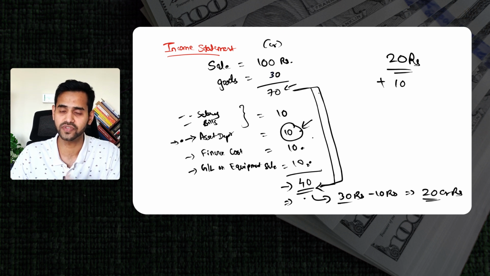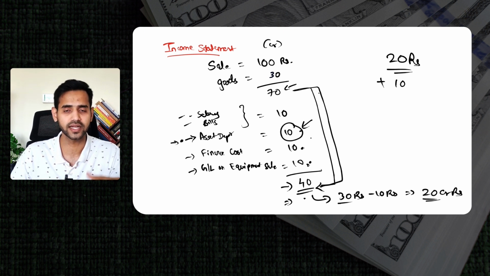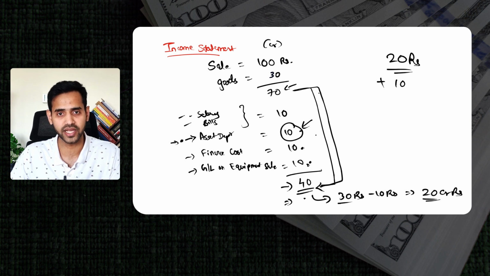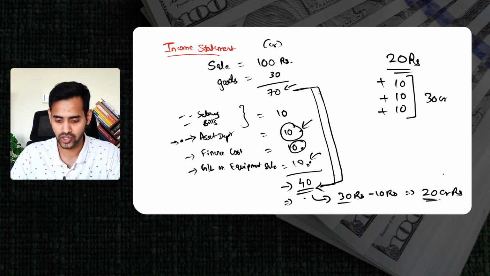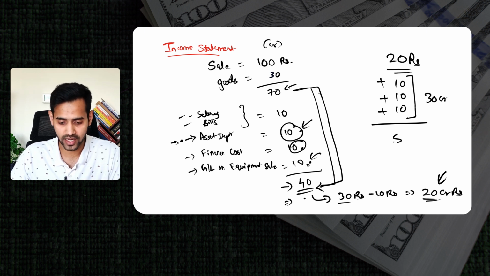Then there is a finance cost which is interest. So Adani Enterprises assume that have already paid an interest in the very beginning of the financial year. But then they have not paid this interest now. They have accounted for it now. So that's why this 10 crore is also there in the bank account of Adani. Similarly, there are some equipments which you have booked as a loss, but that 10 crore is also there in your bank account. So this additional 30 crore, which is not visible over here at 20 crore calculation, is still there in your bank account. So the cash in your bank account will be 50 crore for Adani Enterprises.